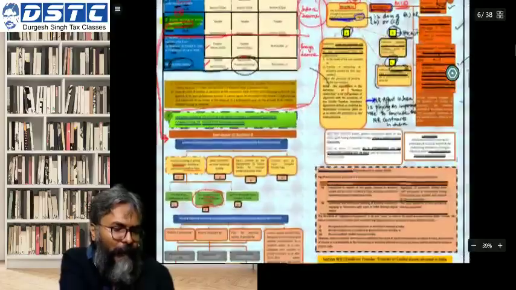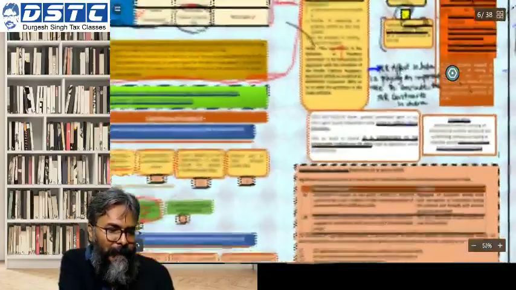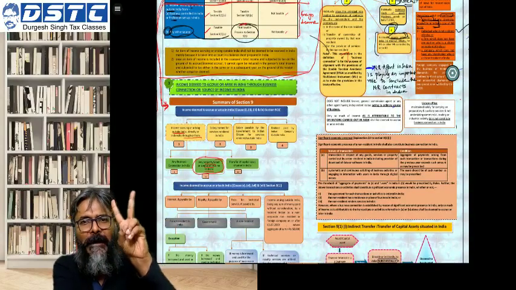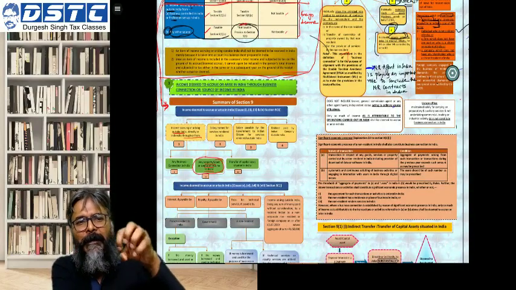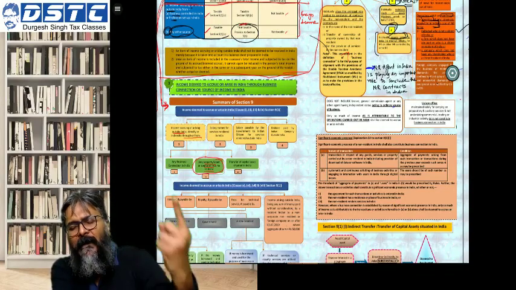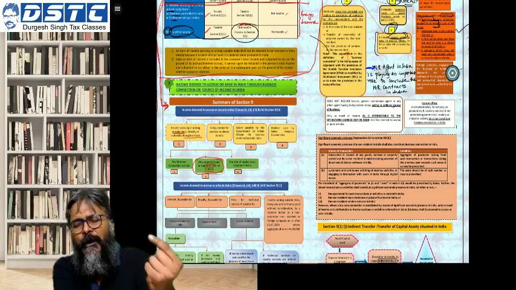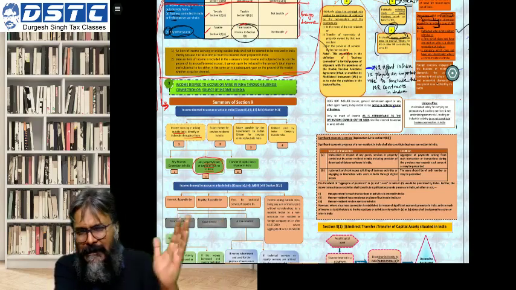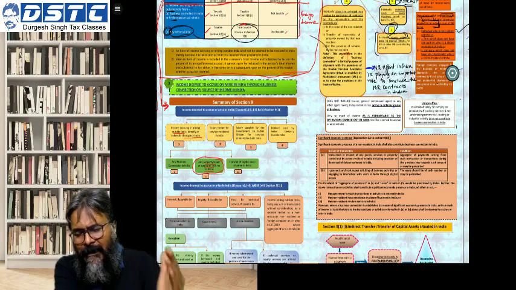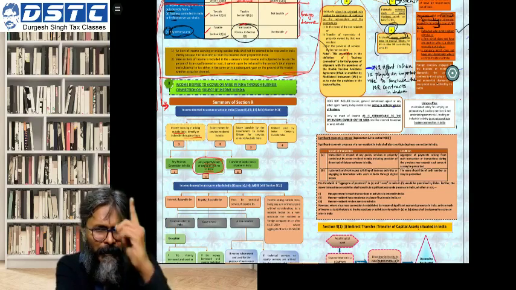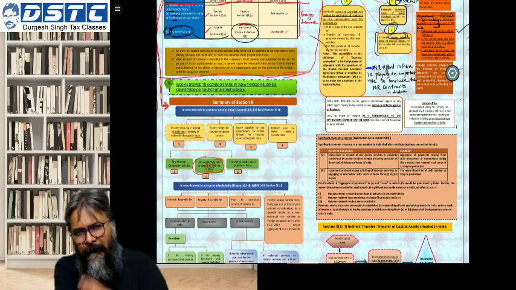So what we have done so far, students, please pay attention here. Two things on income which is deemed to accrue or arise in India. If the income is because of the property or the asset which is situated in India, can we say that the income from such property or asset situated in India is deemed to have accrued or arisen in India? And the answer is yes. We can say that the income is deemed to have accrued or arisen in India if it is arising from the property or asset which is situated in India.